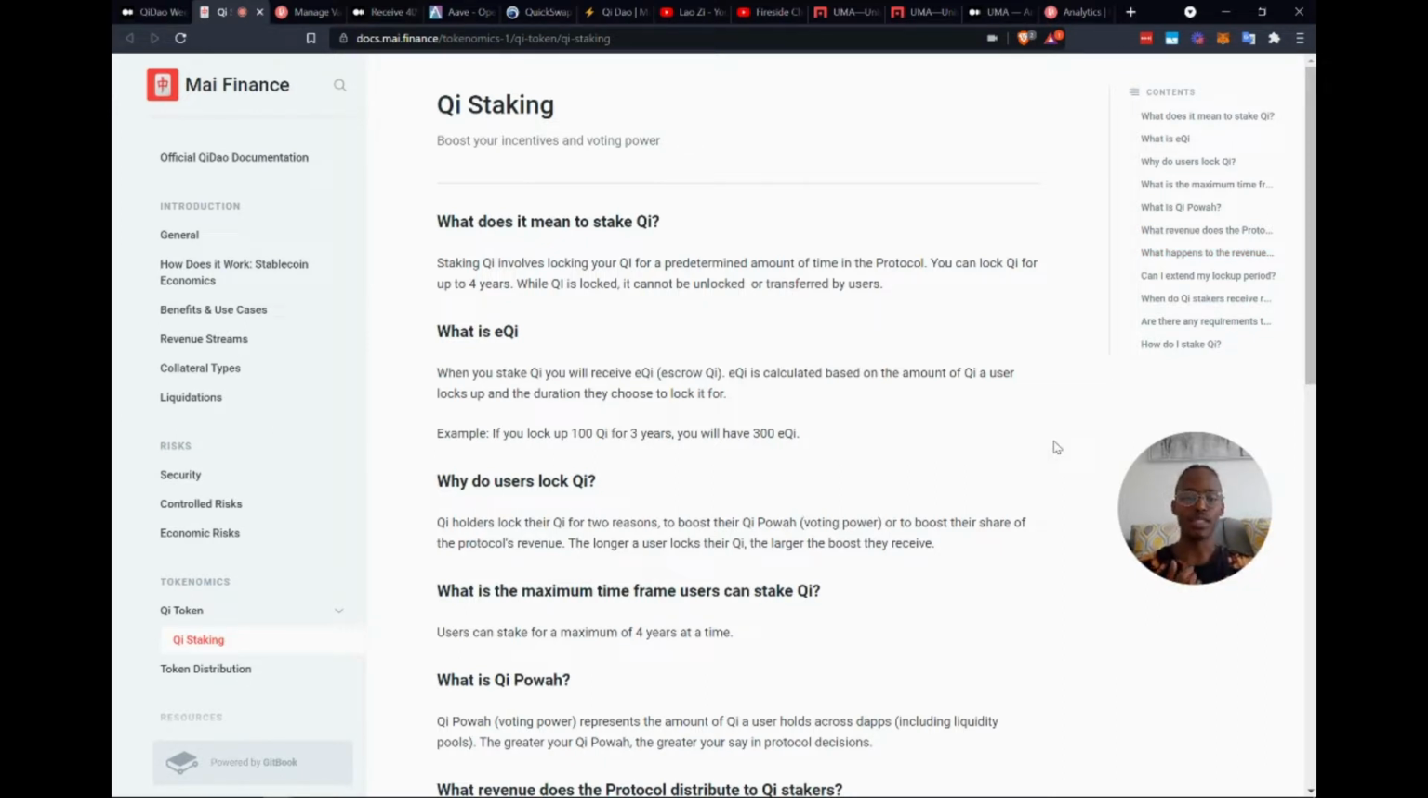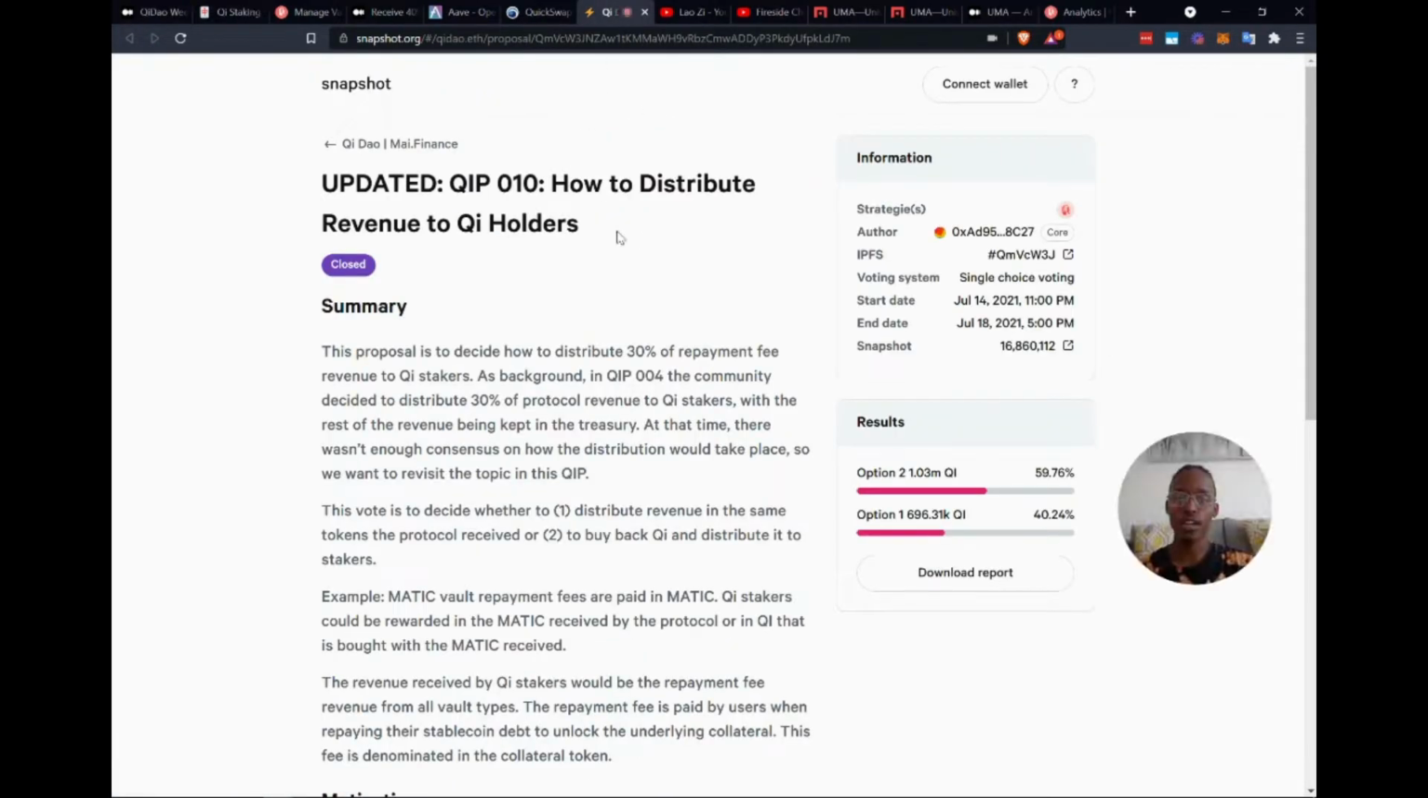So what are the main reasons people do it for? Well, one of the main reasons is to boost your Qi power. This is your voting power. And the other one is to boost the share of the protocol's revenue. Every time there is a Qi improvement proposal and people vote, such as on snapshot.org, you can actually increase your influence on the protocol by boosting your Qi voting power, or Qi power, right?